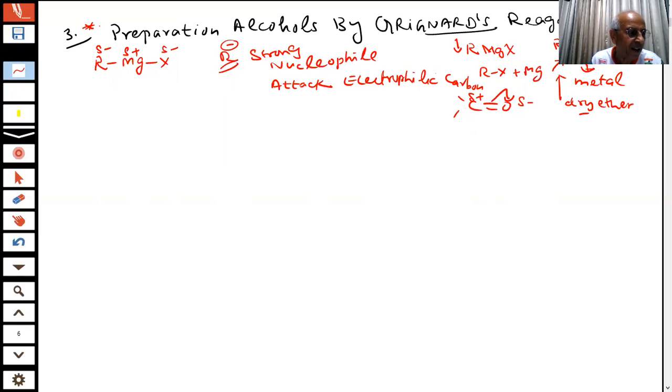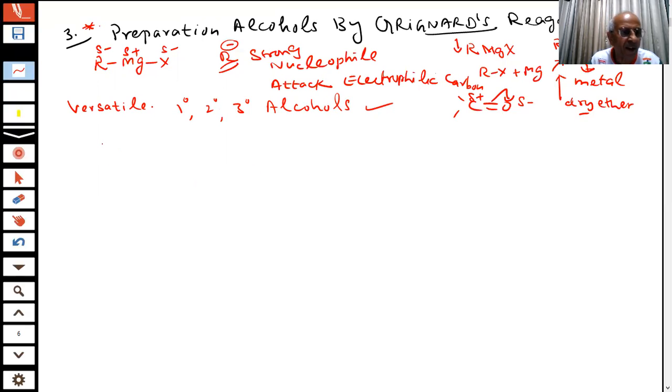Therefore, students, this could provide a route to us for the preparation of alcohol. This method is versatile because by using it I can prepare 1 degree, 2 degree and 3 degree alcohols. That is why one question comes in the paper every time.